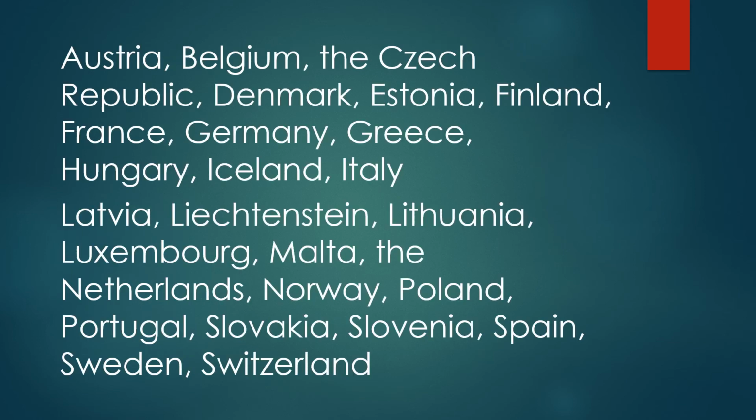So here are examples of the countries that are in the Schengen zone. The countries in the Schengen zone are Austria, Belgium, Czech Republic, Denmark, Estonia, Finland, France, Germany, Greece, Hungary, Iceland, Italy, Latvia, Liechtenstein, Lithuania, Luxembourg, Malta, the Netherlands, Norway, Poland, Portugal, Slovakia, Slovenia, Spain, Sweden, and Switzerland.